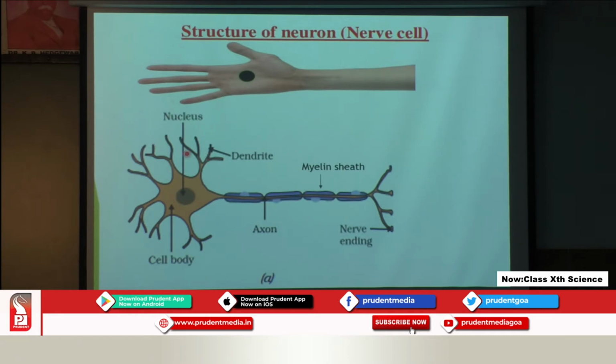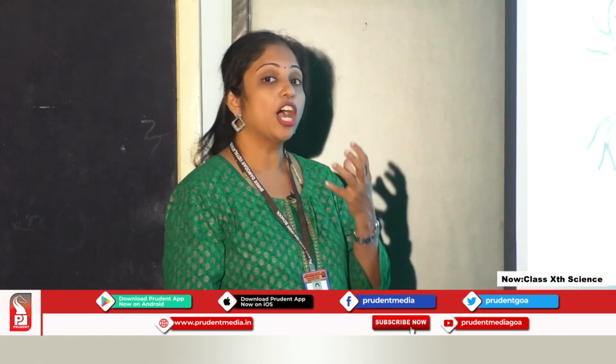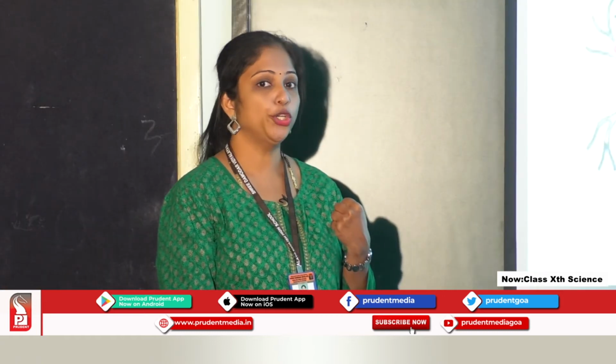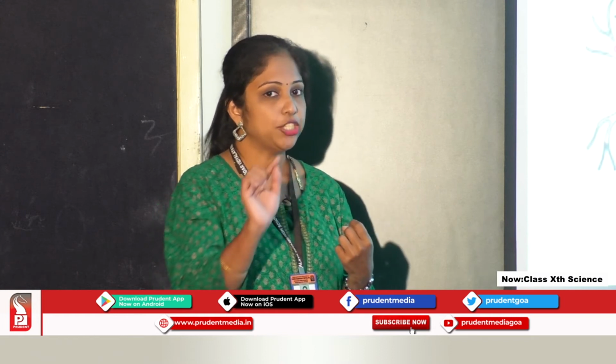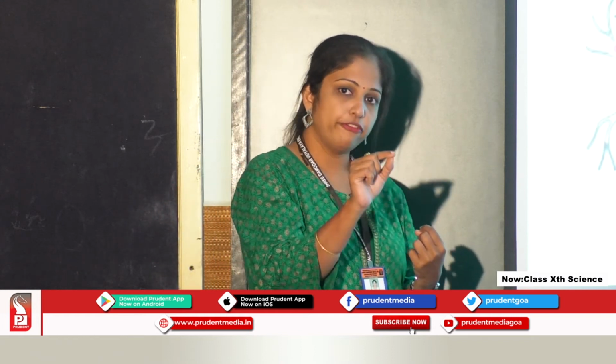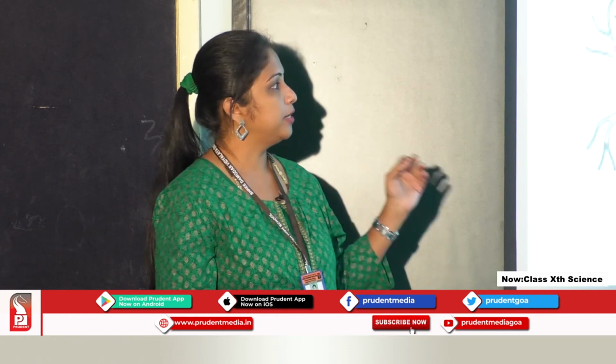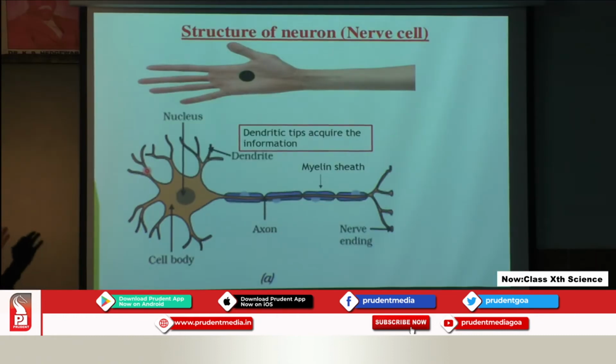So what do these dendrites do? The dendritic tips acquire the information. What do I mean by acquire? They receive the information. I am touching a hot object, so that information will be received by the dendritic tip of the nerve cell.